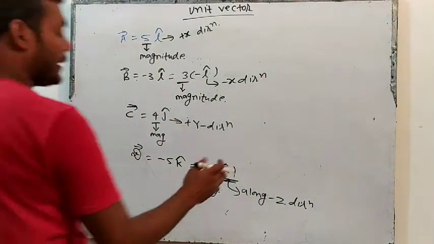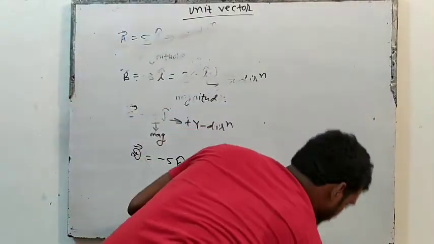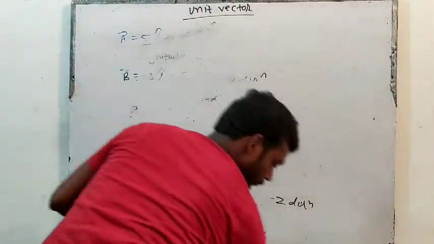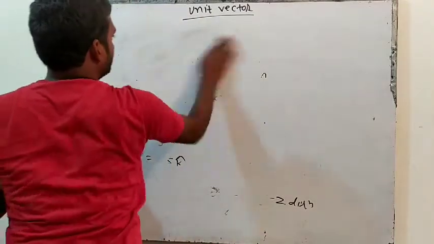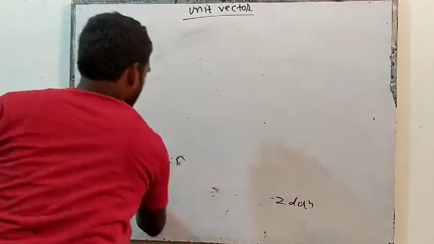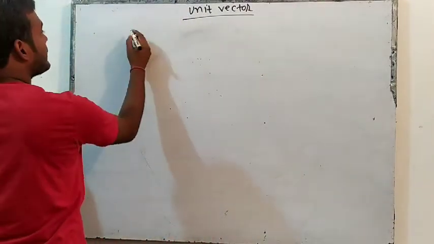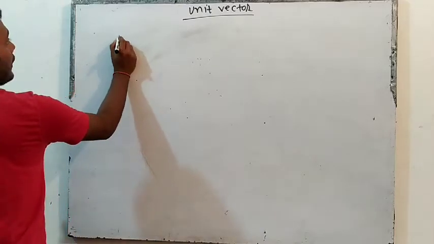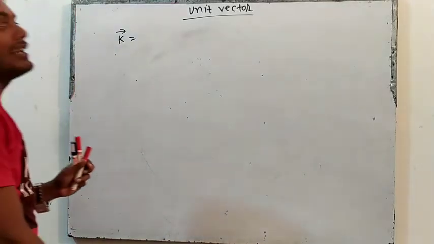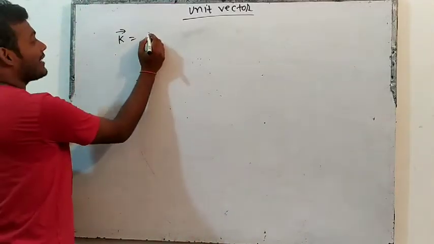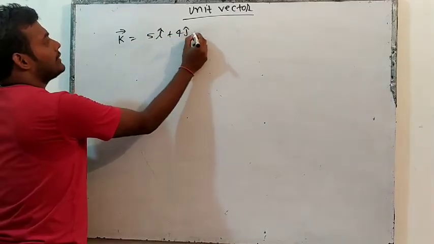So now you can see the direction. For example, suppose they give you any vector like this. Let's say k vector. Why have I taken k vector? Because Kanhaiya, K for Kanhaiya. So k vector is equal to, let's say, 5 I cap plus 4 j cap minus 3 k cap.